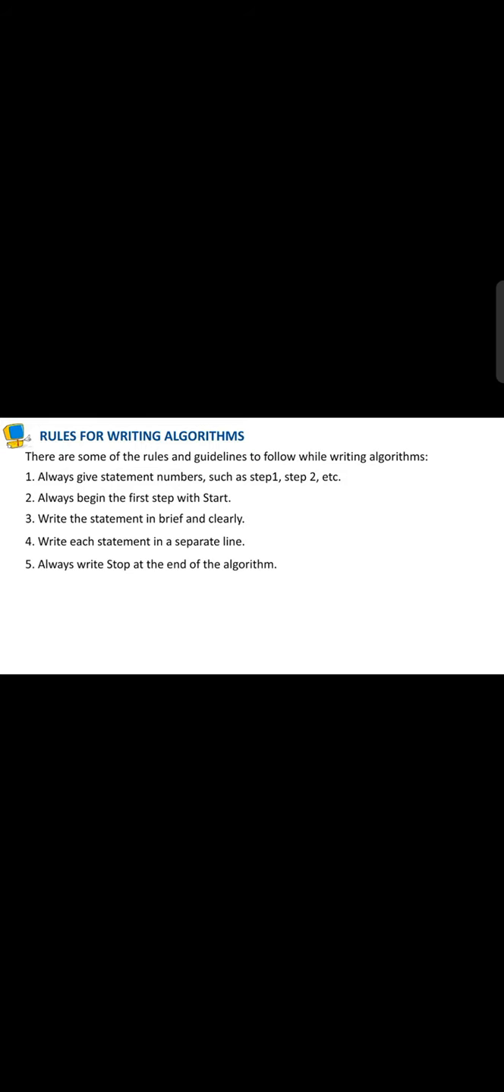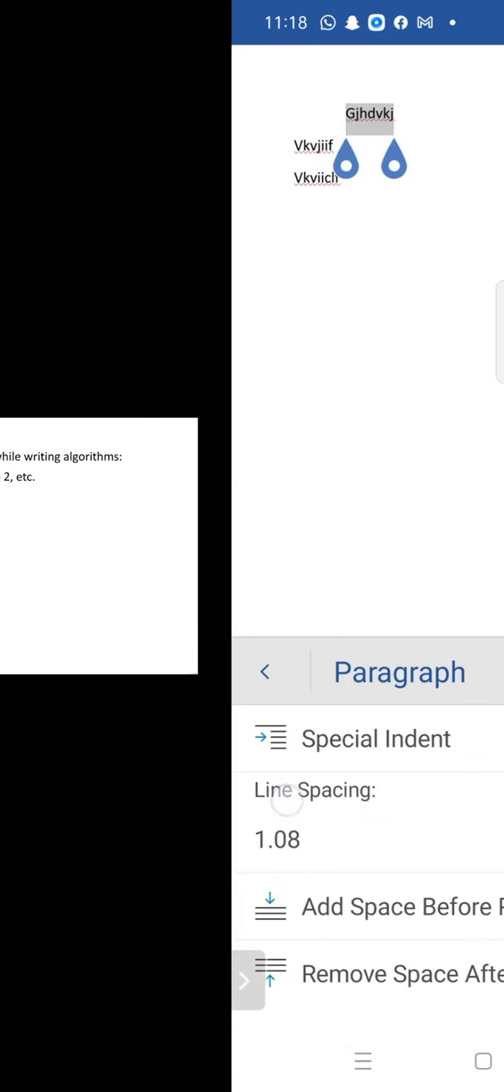Third is you have to make the statement in a short form and it will be in clear form, so that understanding is easy and your algorithm is in easy language. And write each statement in a separate line. Every step should be line by line.